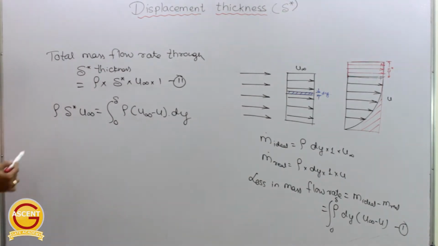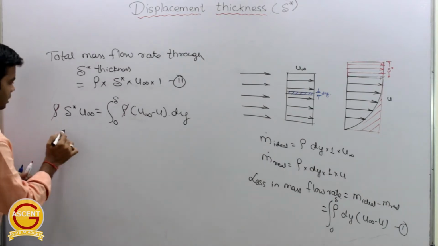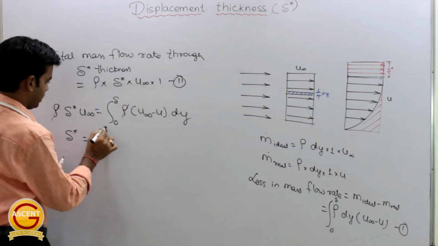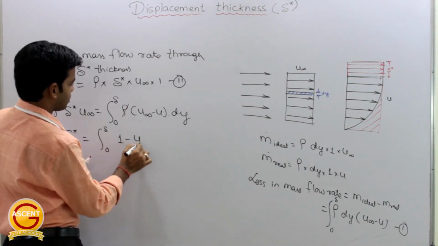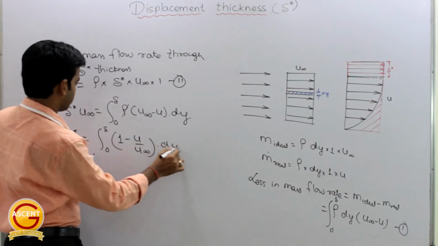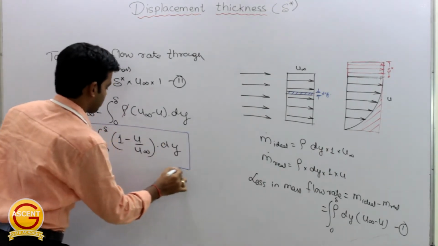Rho and rho will get cancelled out, and dividing by u infinity, del star will be equal to integration from 0 to del of 1 minus u by u infinity into dy. So this is the expression for displacement thickness.